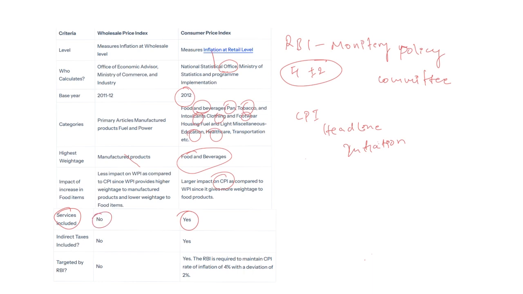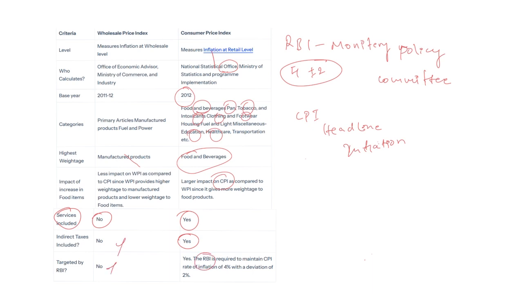Next, whether indirect taxes are included or not. Yes, indirect taxes are included. You may know that when we are buying any goods, it may be chocolate, wrapper, or anything, indirect taxes are included in it. Now, which one is targeted by the RBI to control inflation? Yes, it is the CPI headline inflation that is targeted by the RBI, not WPI.